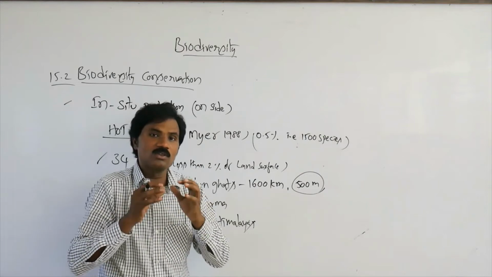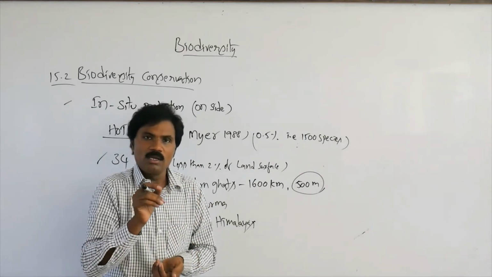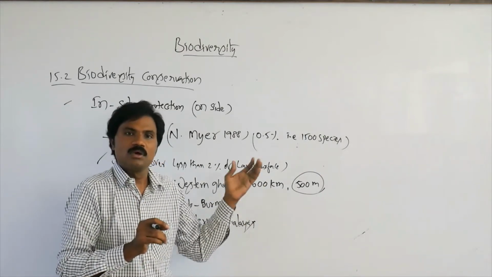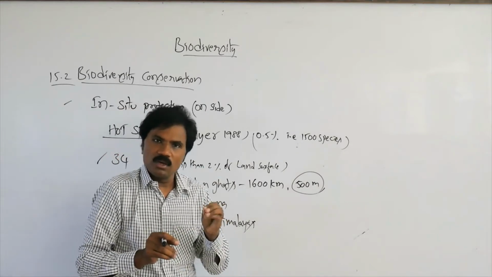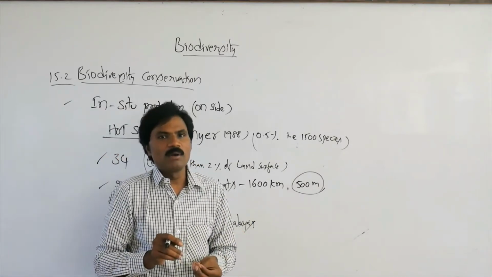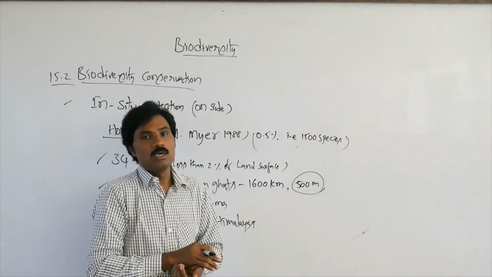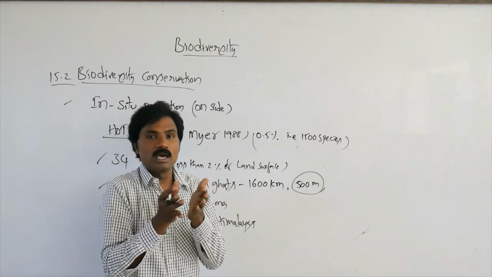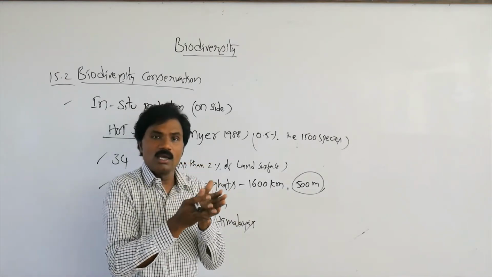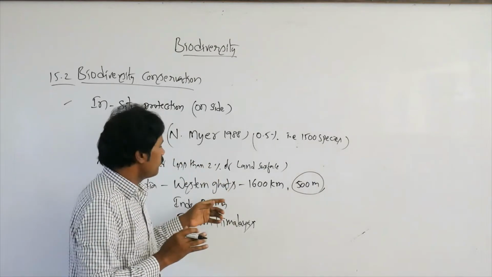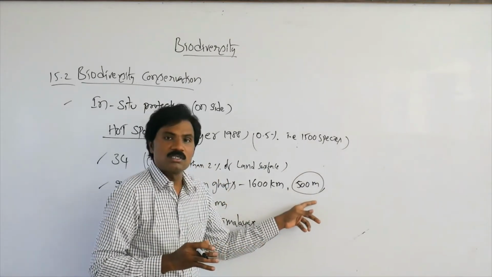What type of organisms are protected there? Normally, amphibians, mammals, reptiles, some flowering plants, and even butterflies are protected. This type of organism is naturally and legally protected in the Western Ghats.